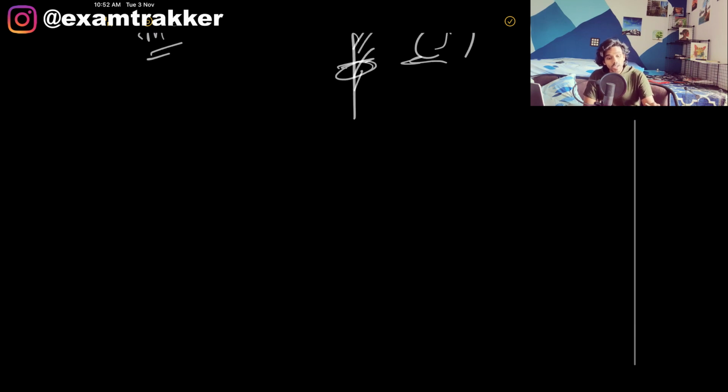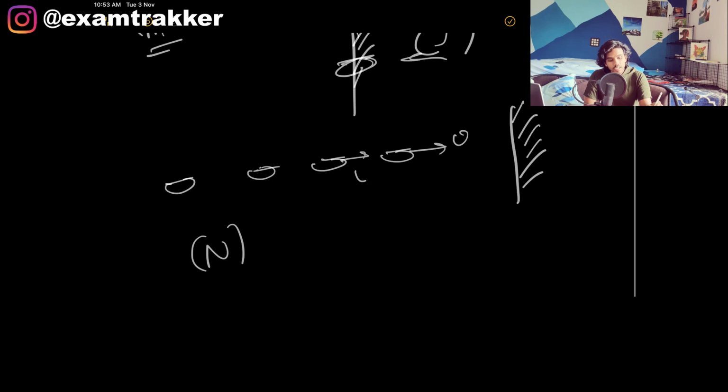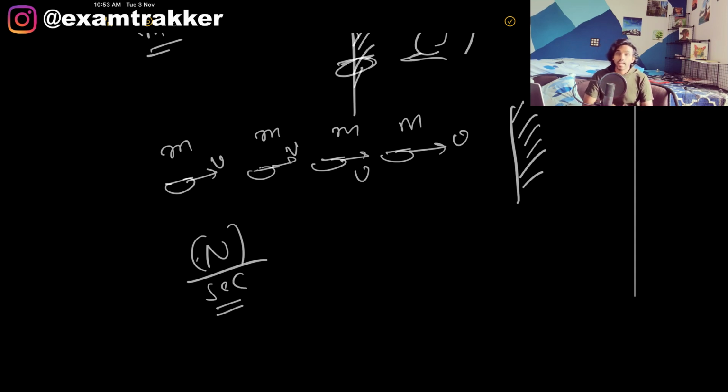Now let us look at a problem where multiple bullets are hitting a wall. We've all done this kind of problem where n bullets, all traveling with a velocity v, each has a mass m, and n bullets hit the wall per second.